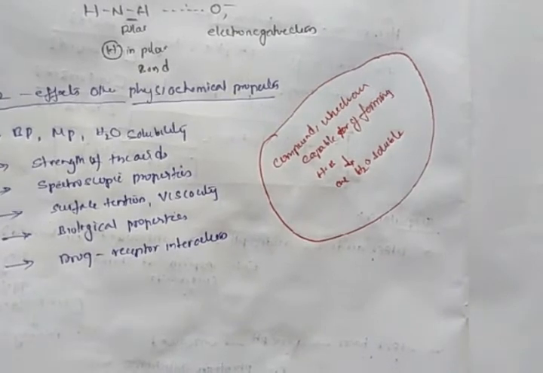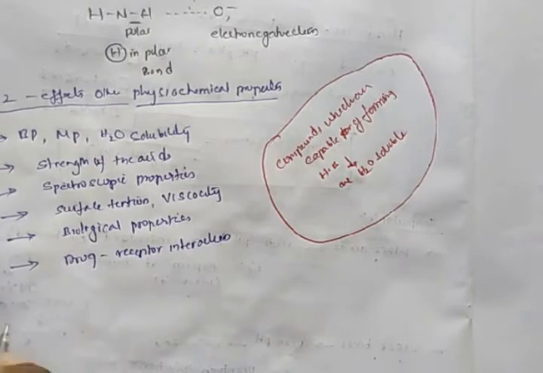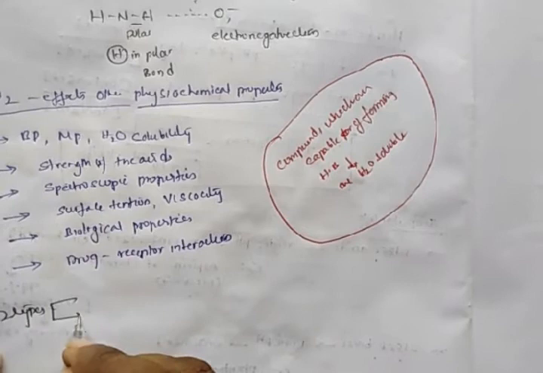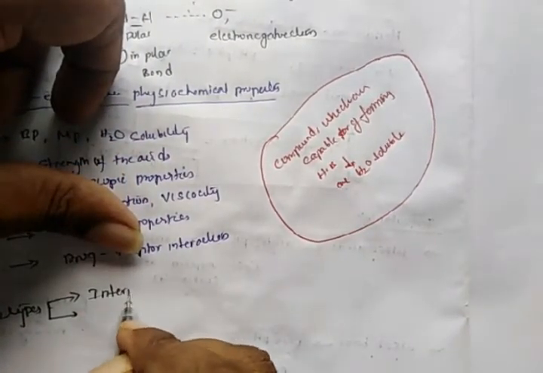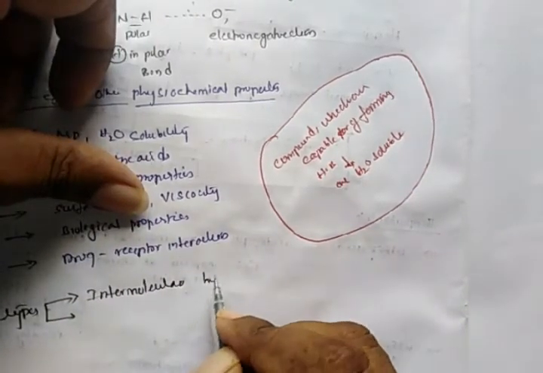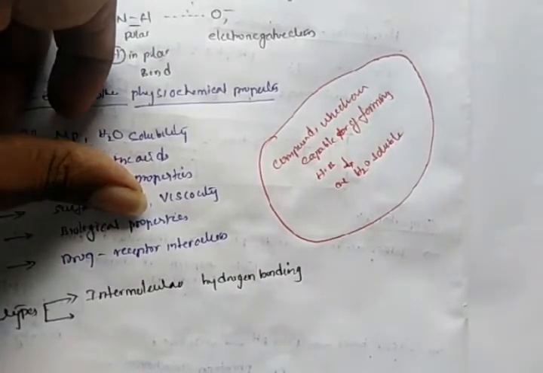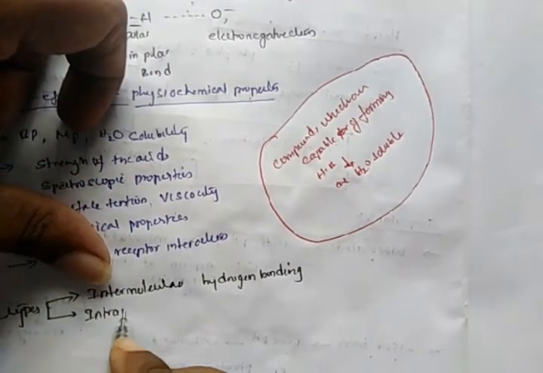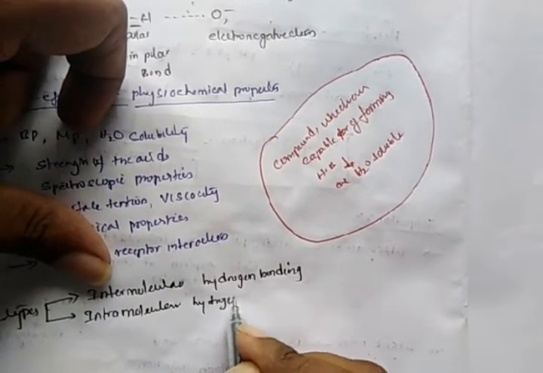These hydrogen bondings are generally of two types. Okay, there are two types of hydrogen bonding possible. The first type is intermolecular hydrogen bonding, and the second category is intramolecular hydrogen bonding.